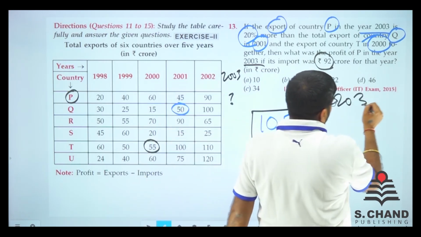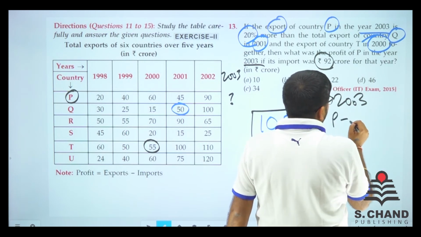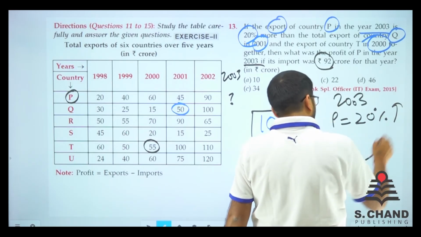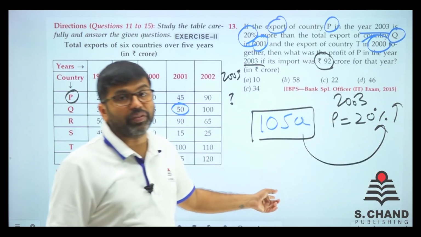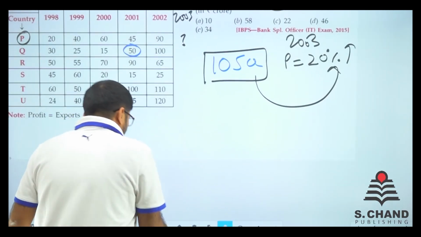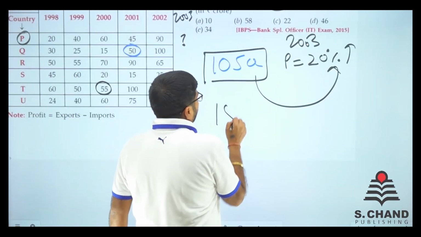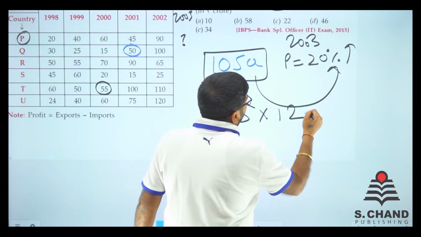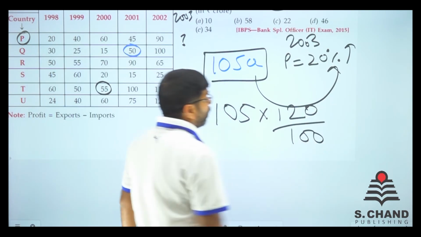But in 2003, P is 20% more than that. More, not 20% of this, 20% more. So if it is 20% more, that means what we need to do is 105, 20% more. So 120 by 100.